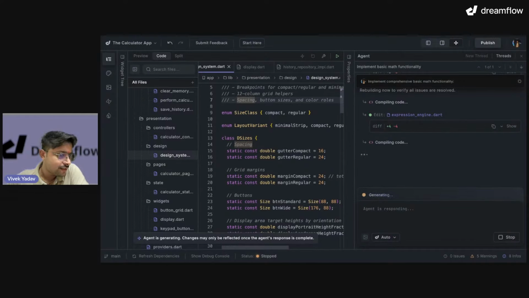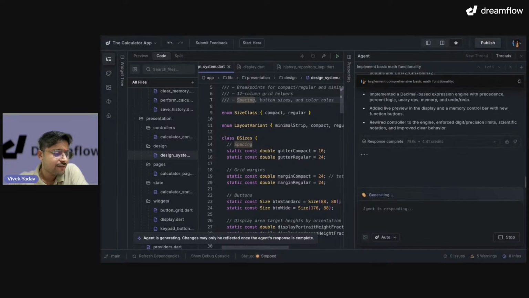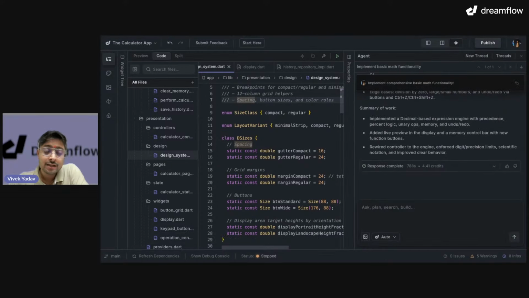Pulkit Birla says, can it understand the behavior of my code, and how, by implementing features and building code architecture? Yes, it can. So Dreamflow, again, the source is your code that is being provided over here. You also have an option of uploading your project. You upload the project and start working with that in Dreamflow.